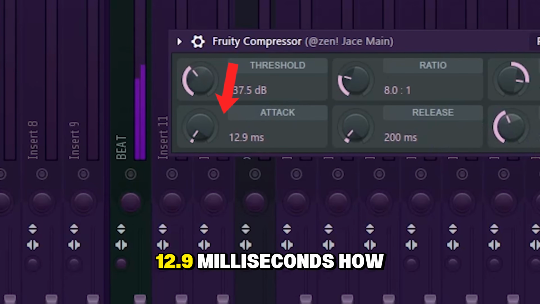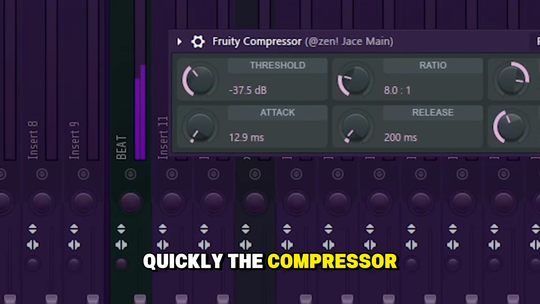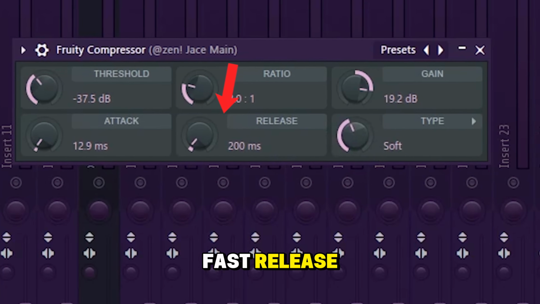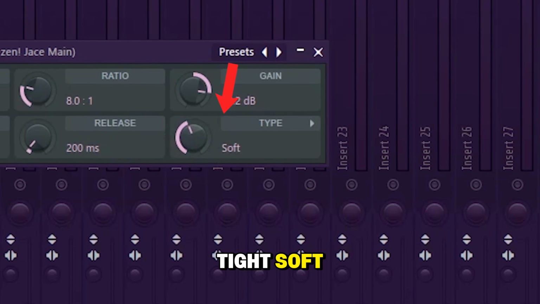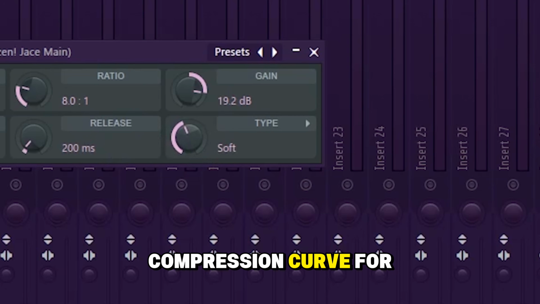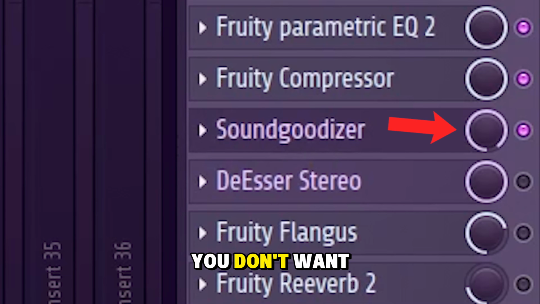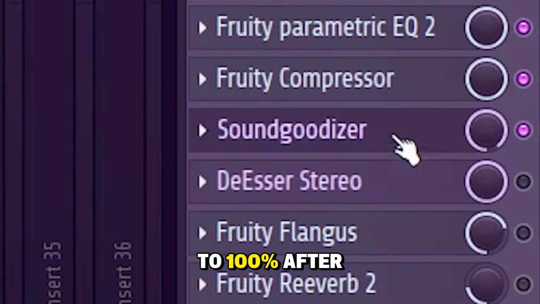Attack 12.9 milliseconds is how quickly the compressor responds when the signal gets too loud. This one's pretty fast. Release 200 milliseconds is how quickly the compressor stops once the signal drops. This is set to a medium speed. Tight, soft, uses a gentler compression curve for a smoother, more natural sound. Then we add a SoundGoodizer and set the knob in the vocal chain at 90%. You don't want to mess with the master by setting this to 100%.